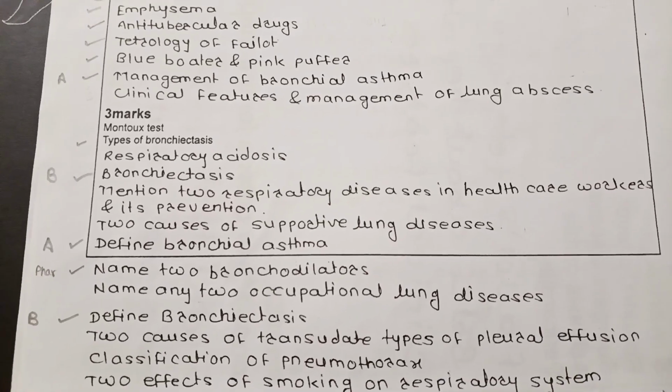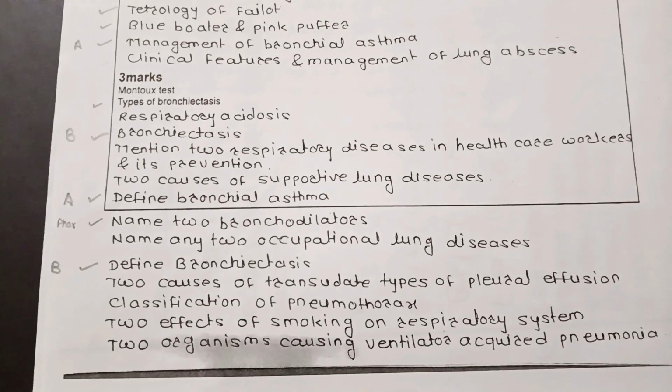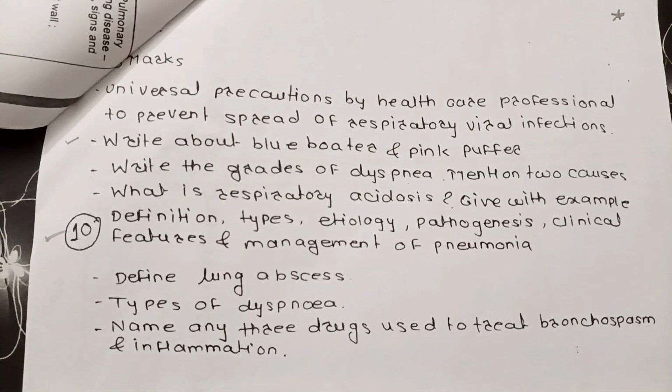First one, Mantoux test, types of bronchiectasis, respiratory acidosis, bronchiectasis, mention 2 respiratory diseases in healthcare workers and its prevention. 2 causes of suppurative lung diseases, define bronchial asthma, name 2 bronchodilators, name any 2 occupational lung diseases, 2 causes of transudative types of pleural effusion, classification of pneumothorax, 2 effects of smoking on respiratory system, 2 organisms causing ventilator acquired pneumonia. And continuation of 3 mark questions.